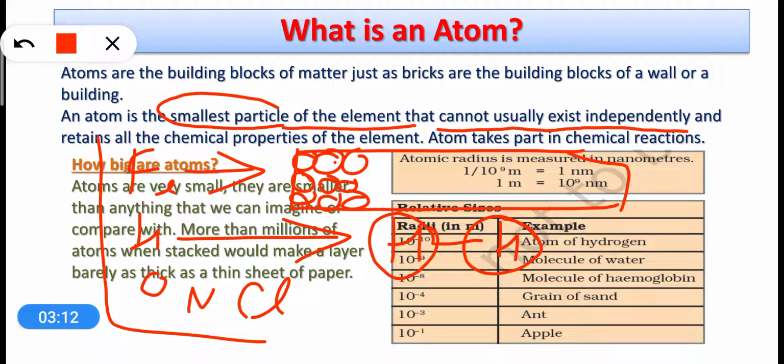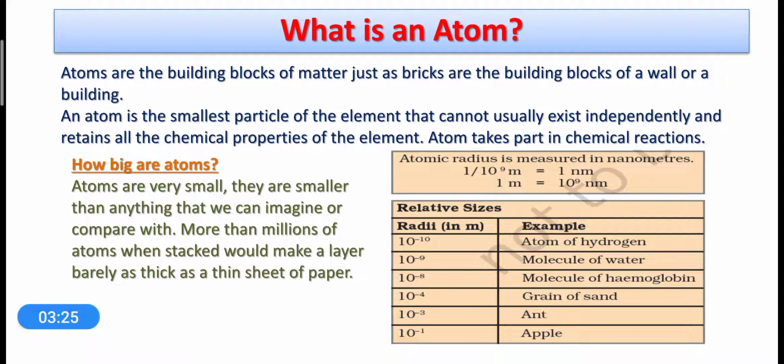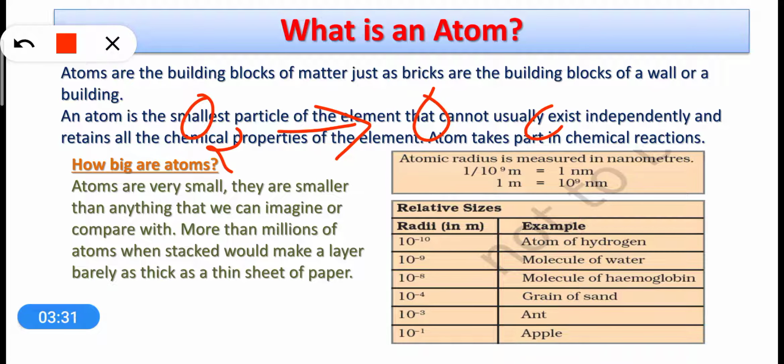You will see that the hydrogen atoms are combined together. In the same way, oxygen, nitrogen and chlorine. If we talk about oxygen, its particle is the O2 molecule, that is, two oxygen atoms combined together.